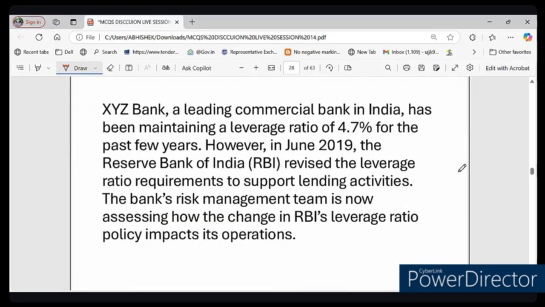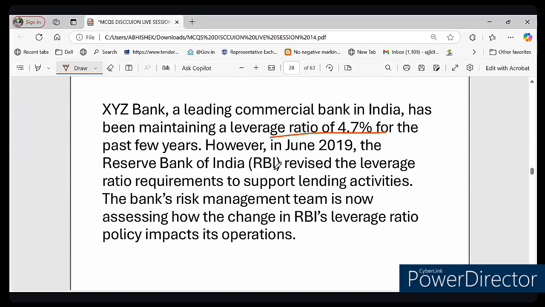Now let's see the next question. The next question is on your screen. Very nice question it is. Let's answer this particular question. So what is happening here? This is regarding the XYZ bank. First of all, let's see the question. XYZ bank, right? It has a leverage ratio of 4.7%, and wants to know how the RBI new policy affected it, right? How the RBI new policy affected.